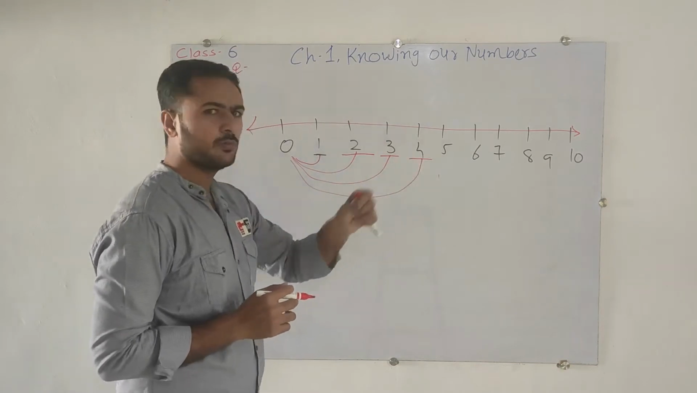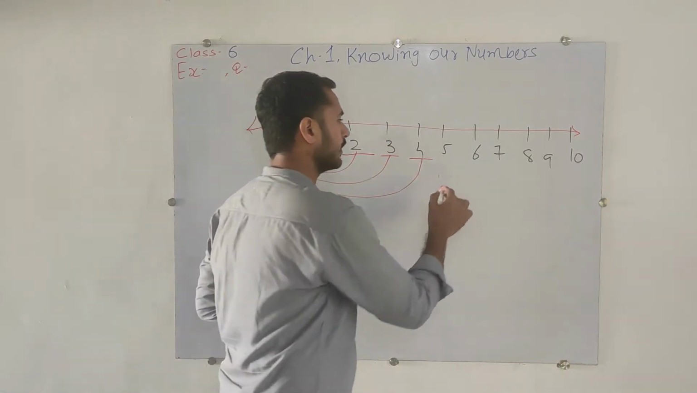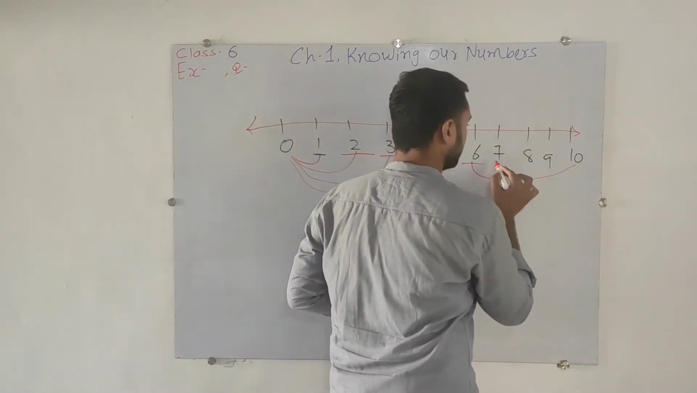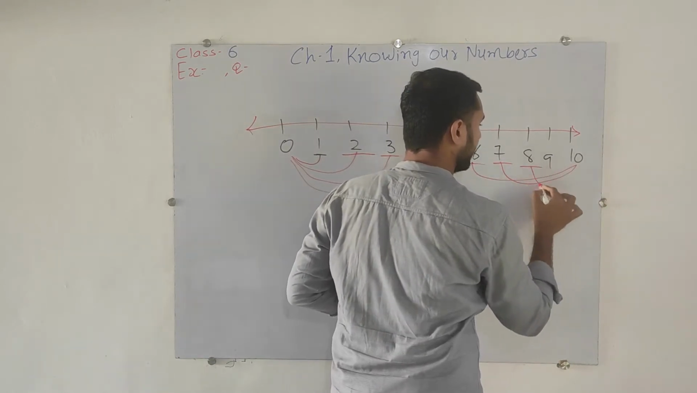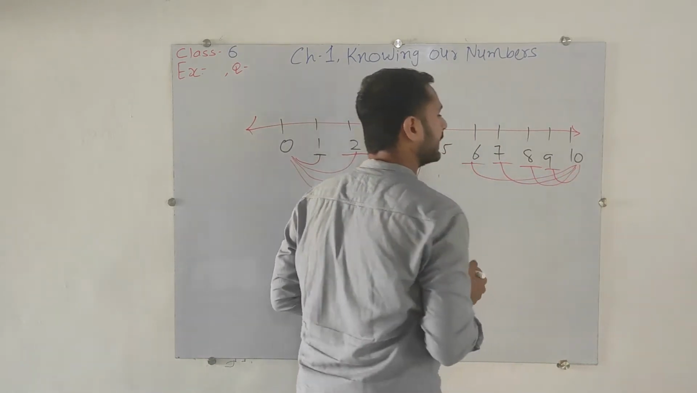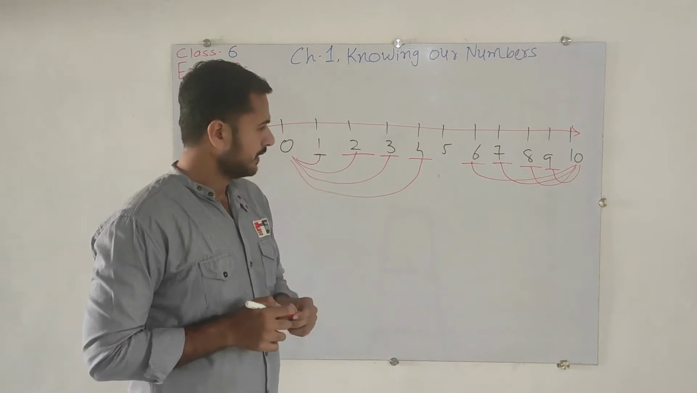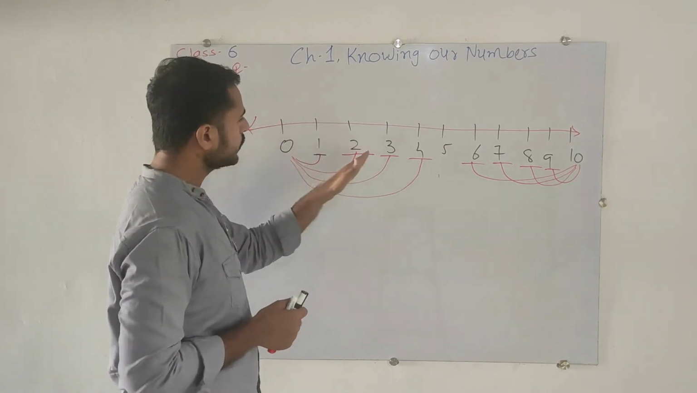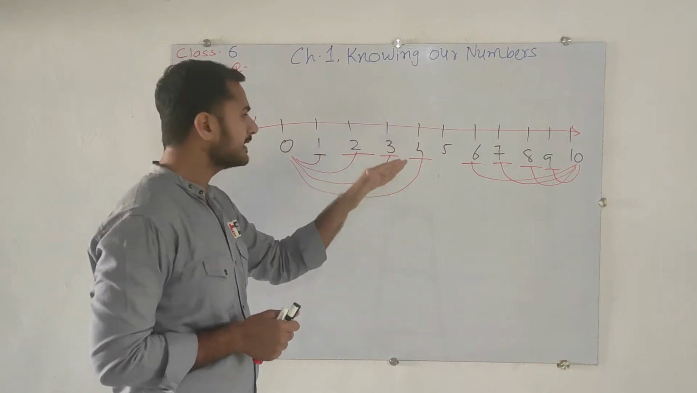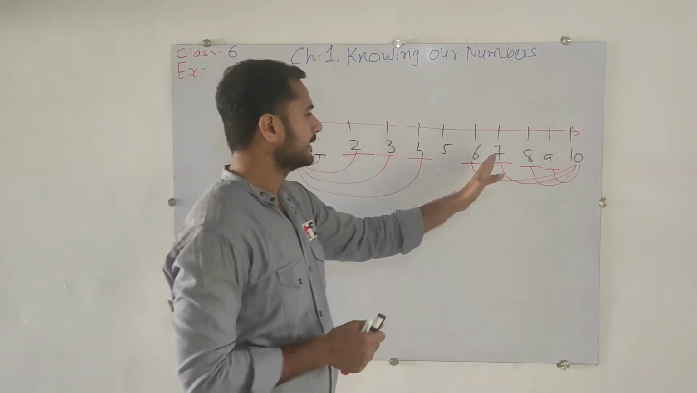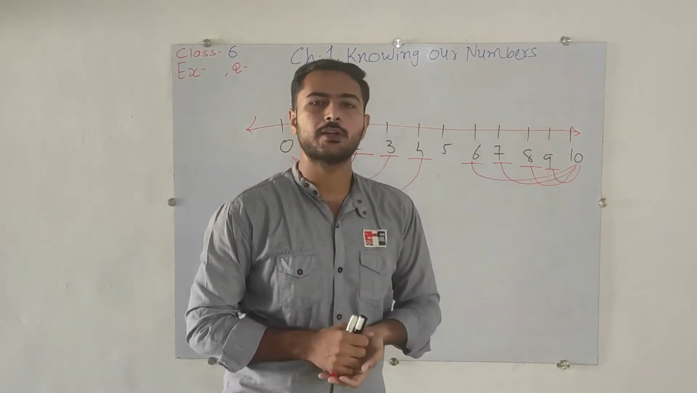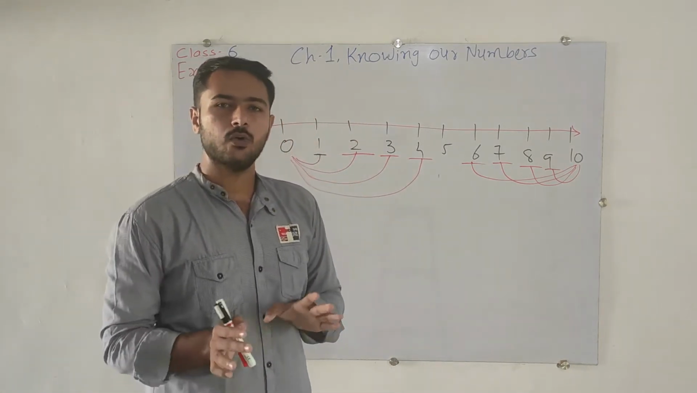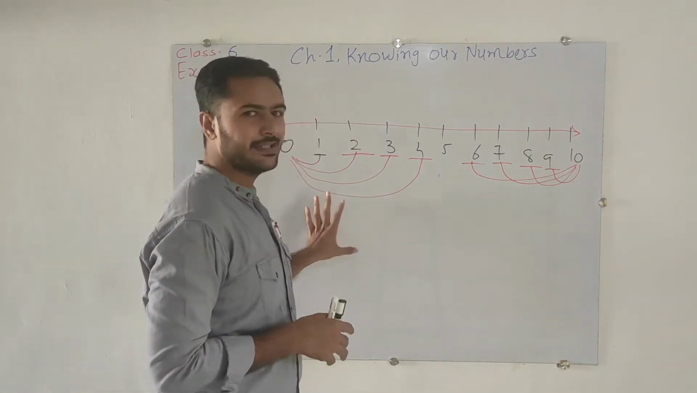Just leave that. Now move towards the 6. So again for the 6, that is 10, 7, 10, 8, 10, 9, 10. So here we observe that 1, 2, 3 and 4 are nearby to 0, and 6, 7, 8, 9 are nearby to 10. Okay. Now let's understand why we discuss this.